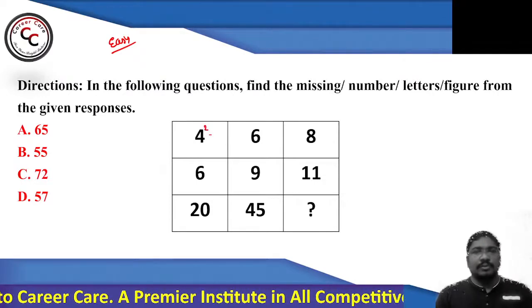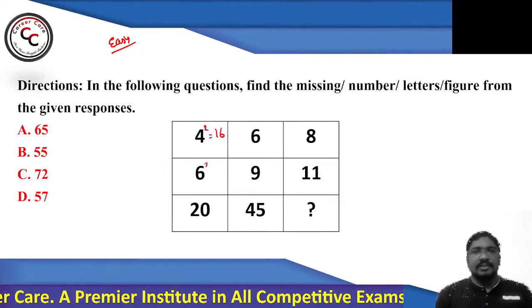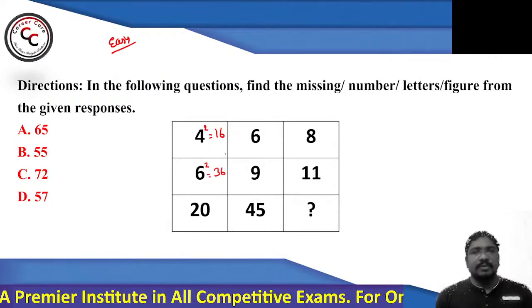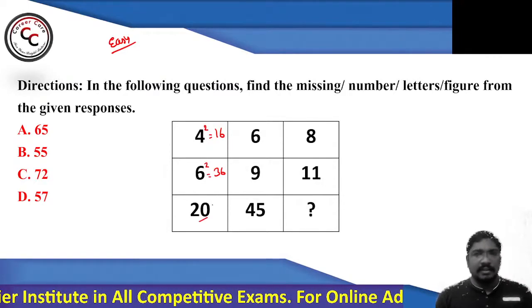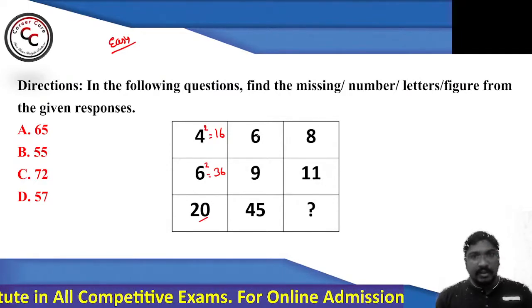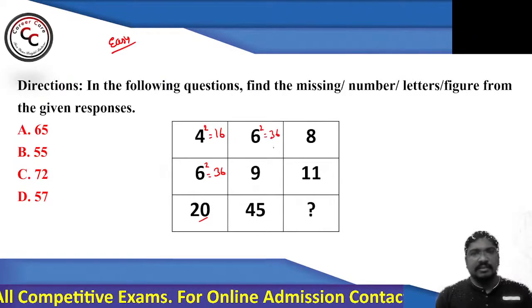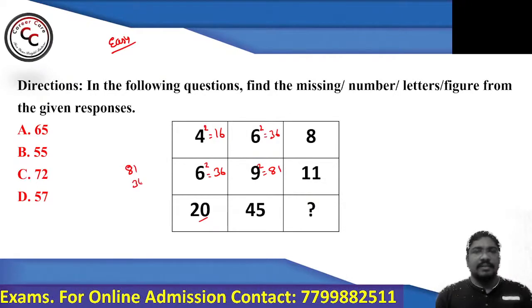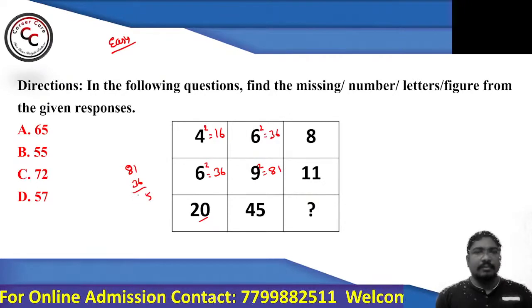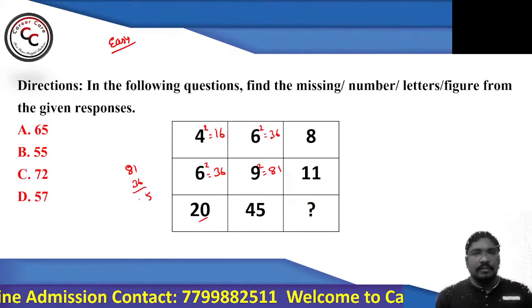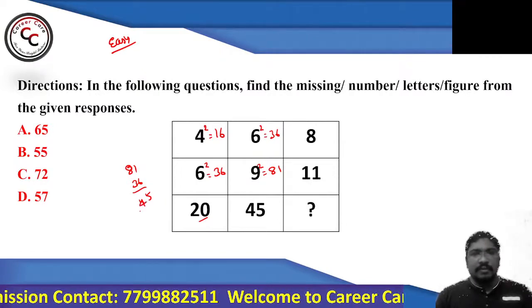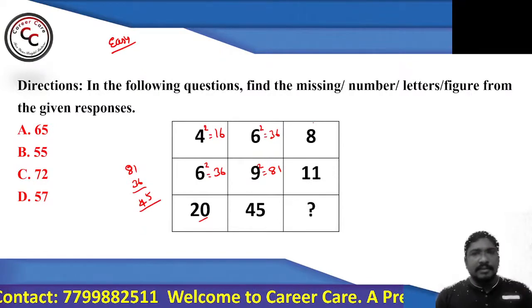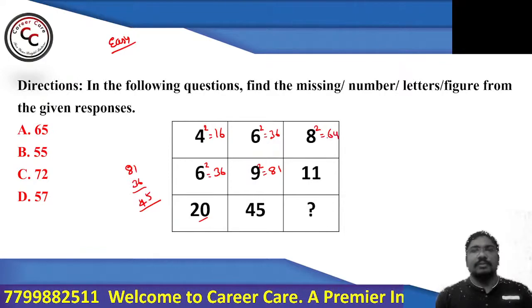We know that 4 square is 16. 6 square is 36. So the difference between 16 and 36 is 20. Similarly, 6 square is 36, 9 square is 81. The difference between 81 and 36 is 45. Similarly, 8 square is 64, 11 square is 121.